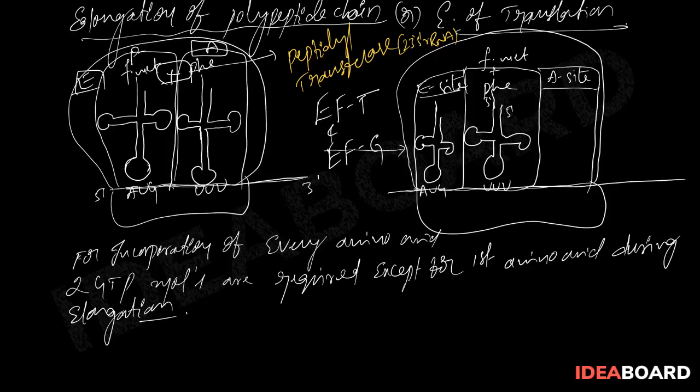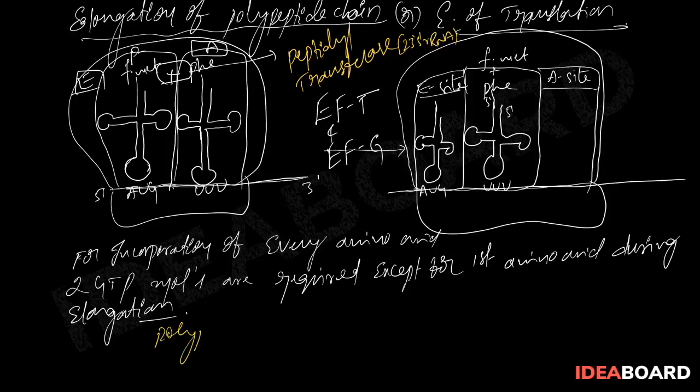After the formation of the peptide bond, the ribosomal complex moves along the length of the mRNA. The A site will become the P site, the P site will become the E site, and a new A site will be formed for the entry of amino acids. A molecule of water is also released during peptide bond formation. And always the polypeptide chain grows in the C to N direction.